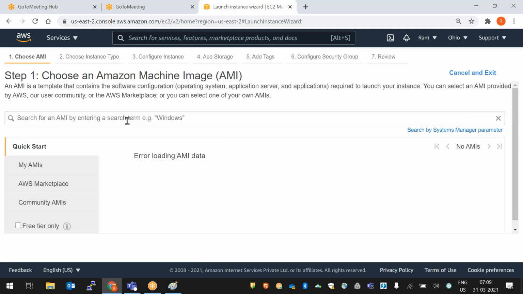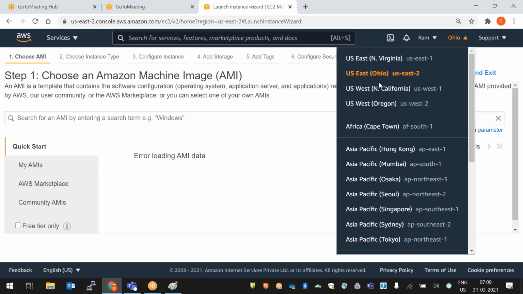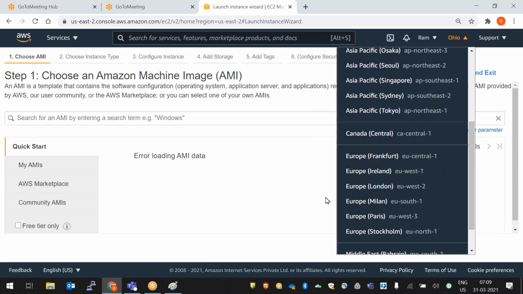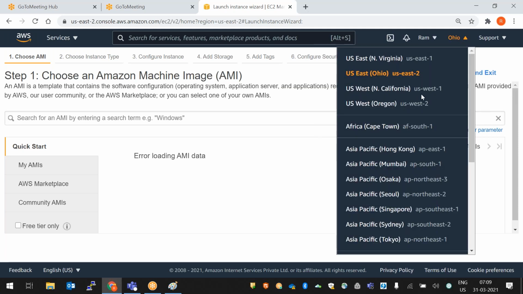So before creating an instance here, we need to check where I am creating it, that is, the region. By default it has taken Ohio, US East 2 region. So this is the default region, right? If you want to change the region, you can change to Asia Pacific Mumbai, or else the Europe region, or North America, or any region. This region will be decided by the client. We don't decide this region. So it is the client's deciding factor.